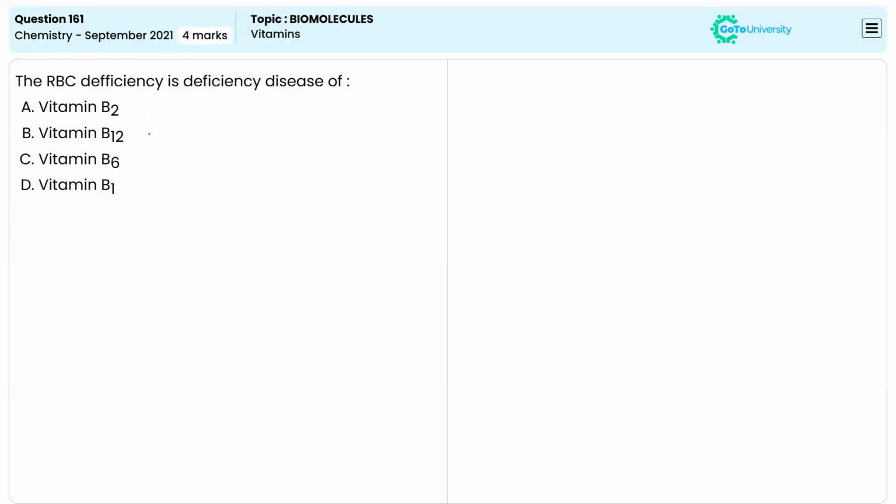We have some diseases and some vitamins here. We have to find out the vitamin which is causing the RBC deficiency. At the end of the slides, we discussed the vitamins as well, and we know the different diseases arising due to the deficiency of different vitamins, right?